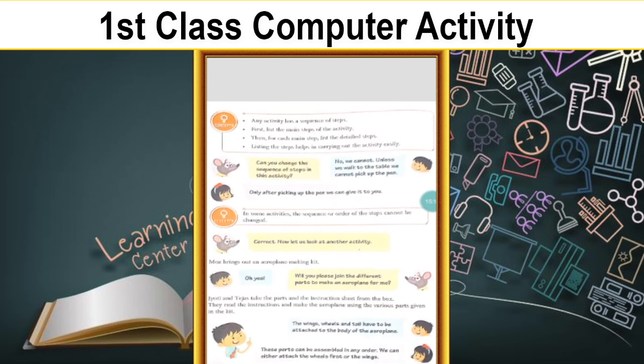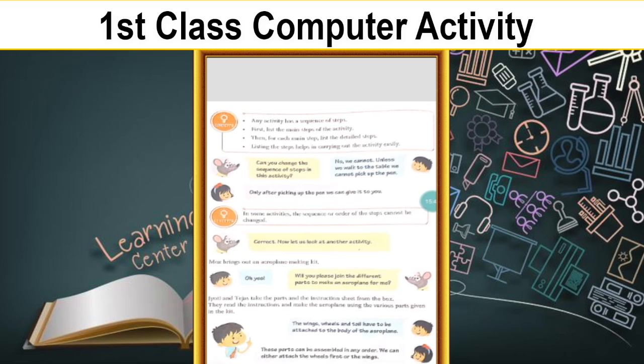Good. So here an activity has a sequence of steps. When you are doing some activity, you should do some steps. First list the main steps of the activity, then for each main step list the detailed steps. Listing the steps helps in carrying it out. So if you do the step by step procedure, it will work out easily. If not, it will not work out.